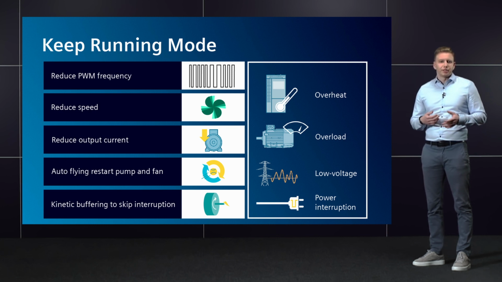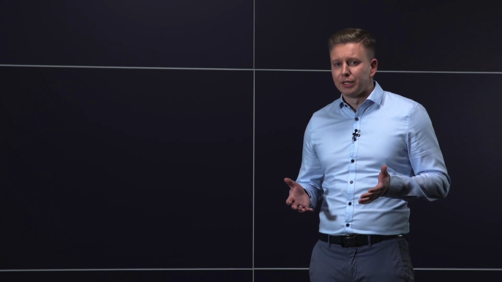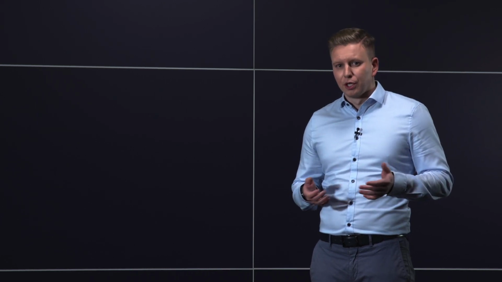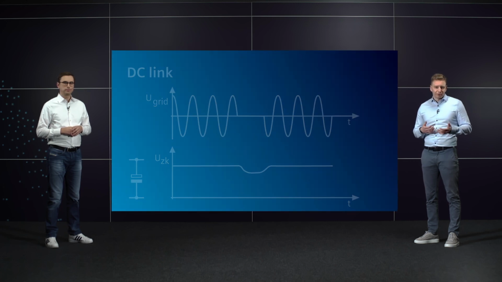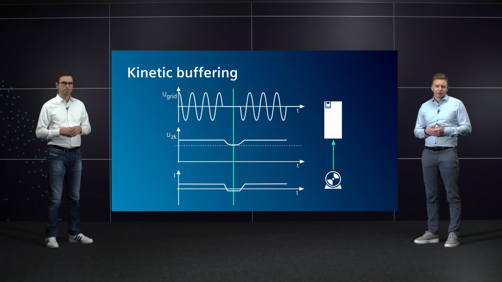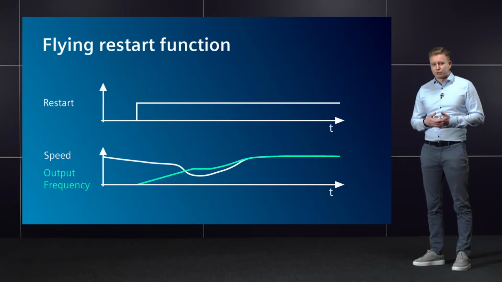This function is often used for pump and fan drives. It does everything it can to protect the drive system and keep it operating for as long as possible, even if a fault occurs. Short-term power failures are bridged with VDC control and kinetic buffering for this purpose. After a power failure, the automatic restart function becomes active, which can also synchronize with a rotating motor using the flying restart function.